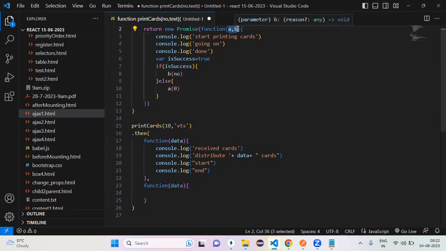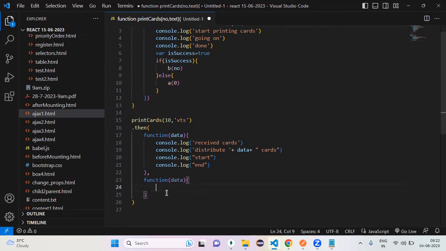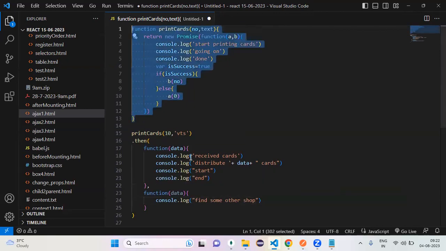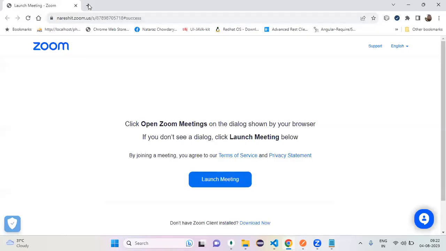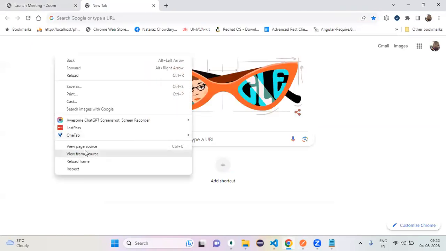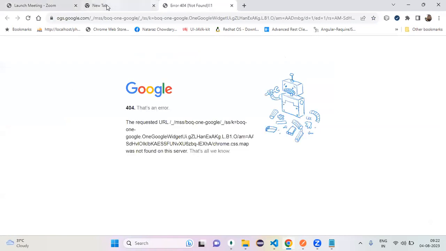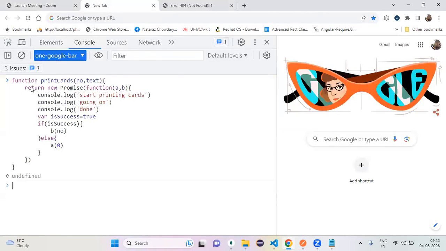So it is always recommended, okay, A, B, your choice. If you call failure result with A, if you call success result with B, no problem. See this, this is the proof, right? Console.log of the second one. What is the second one for? Find some other shop, right? Now call this into the promise. Can I add here? Go to console. Now come here. Yes, done.